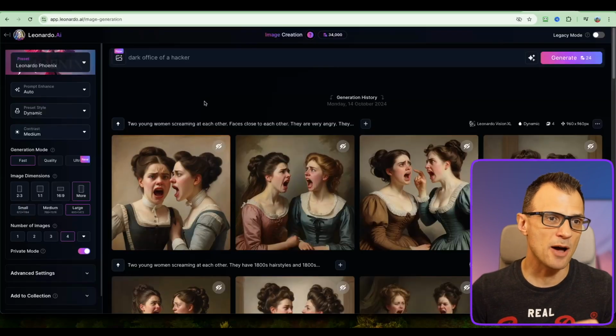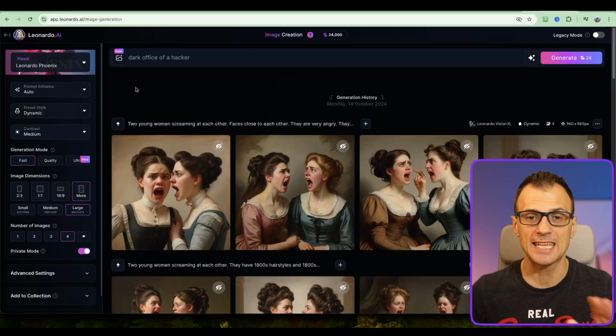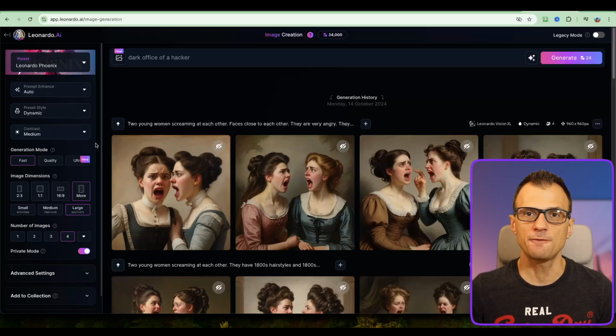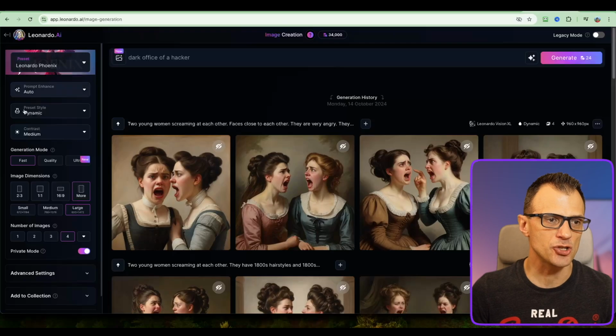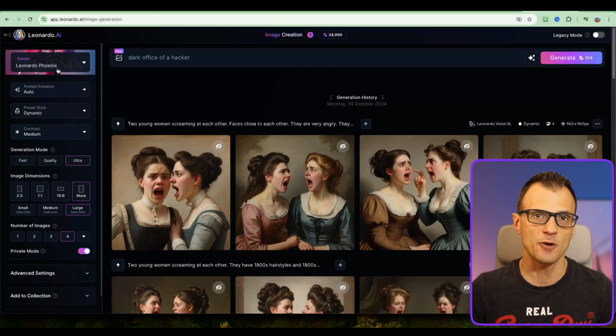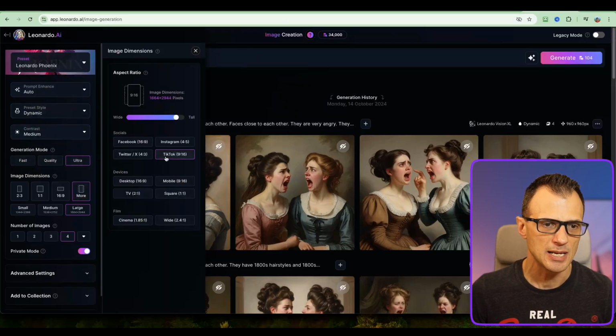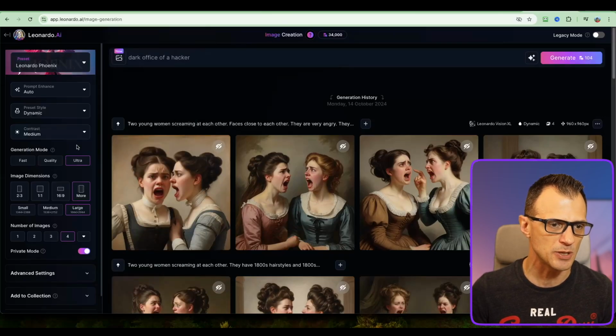All right, guys, so I'm now inside Leonardo AI, and here are the settings that you need to use. So go to Leonardo Phoenix, and just make sure that you're following all of these settings. I'm gonna change generation mode to ultra. Also make sure that you're using Leonardo Phoenix, and these are the presets over here. For image dimensions, you want to click more and then just choose TikTok, which is going to be 9:16. That's the size that we want to be using.